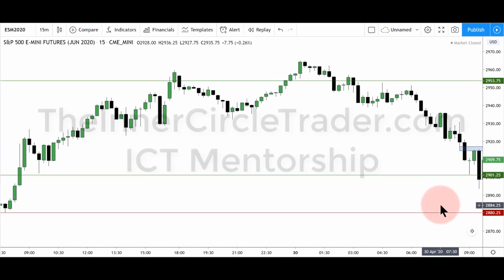All right, so now all we need to do is see price trade up to the high at this candle, which is 29.15 and a half, but not above the low here at 29.17. So we can use what I mentioned earlier, 29.16, which would be just above this here, or we can use the low of this candle, which is 29.17.